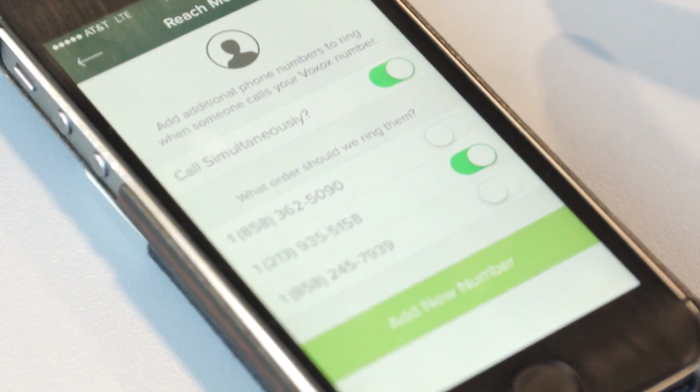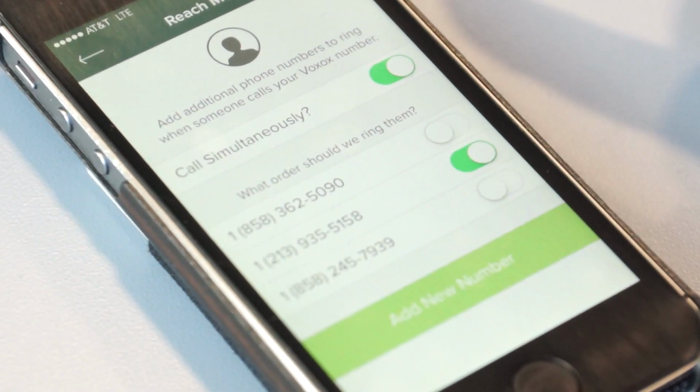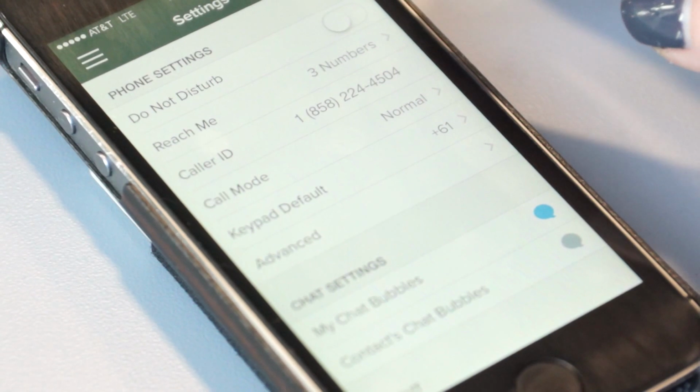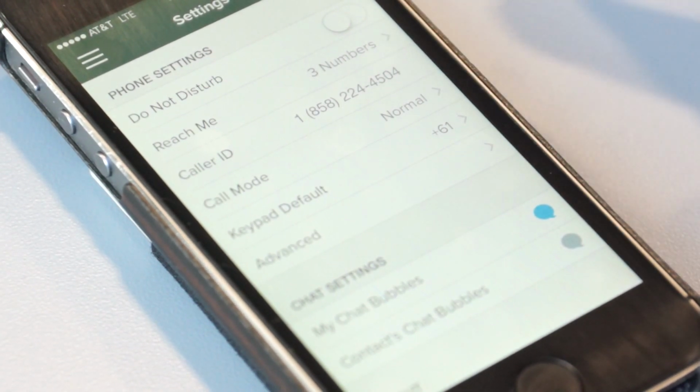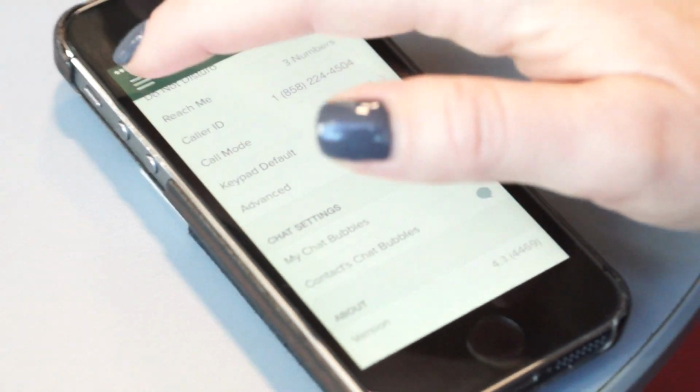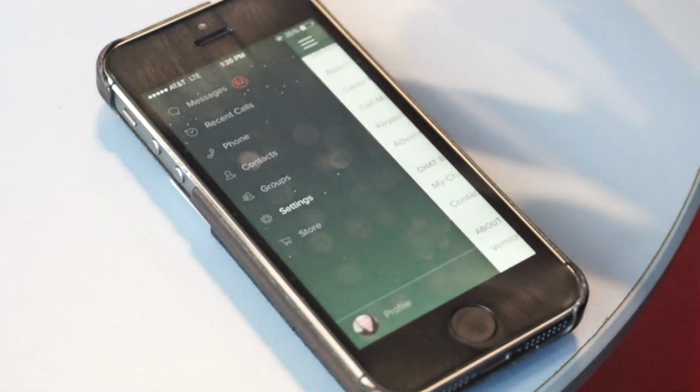The other thing I can do is ring a whole bunch of phones at once. So if I want my desk phone to ring, my mobile phone to ring, and the Voxox app on my desktop to ring all at the same time when somebody calls me, this is where I do that setting, and I can add basically as many numbers as I could have. And then the other thing that I can do here is turn on Do Not Disturb right from here, and make sure that those settings are exactly the way that I want.